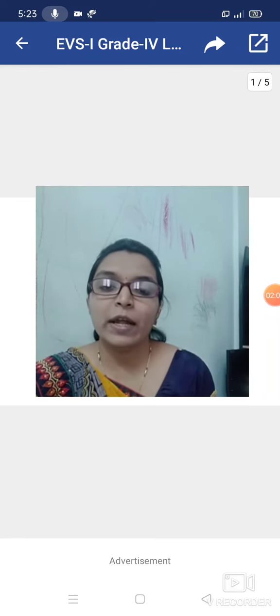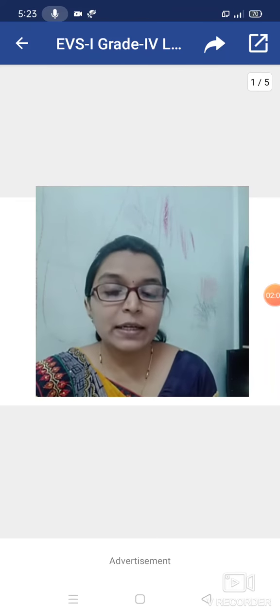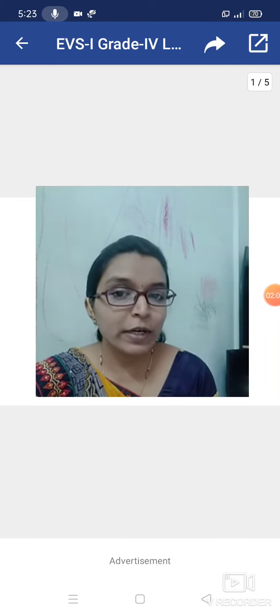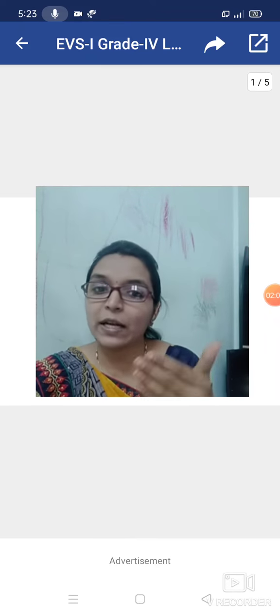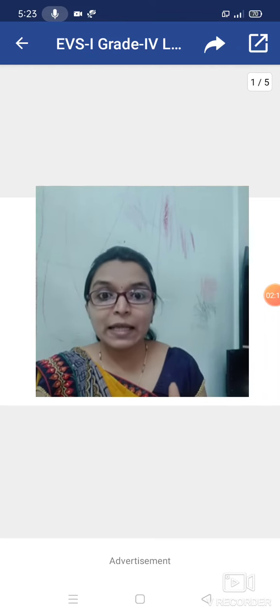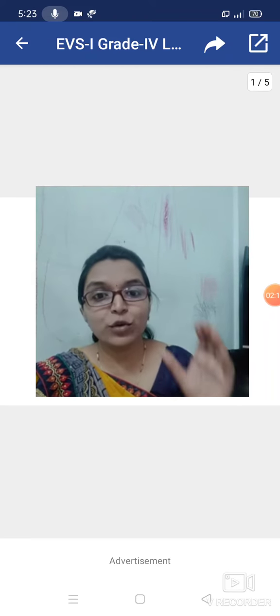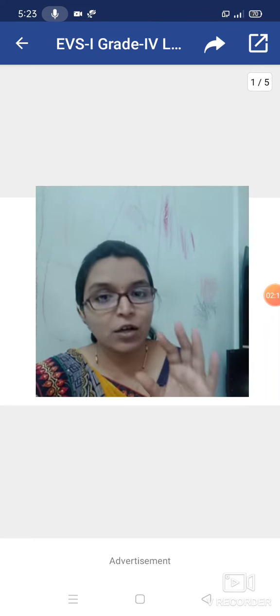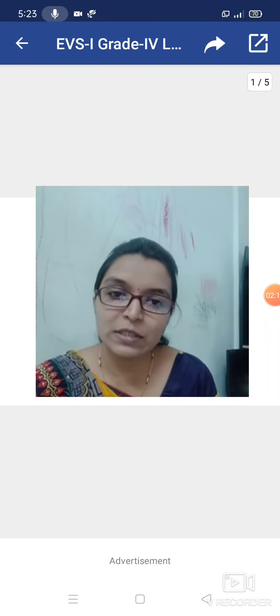When you enter 5th class, you have to remove those books and notebooks from your cupboard. Then only you can keep your 5th standard books and notebooks.